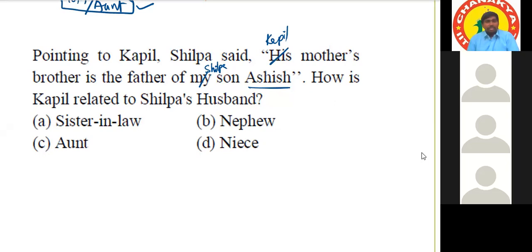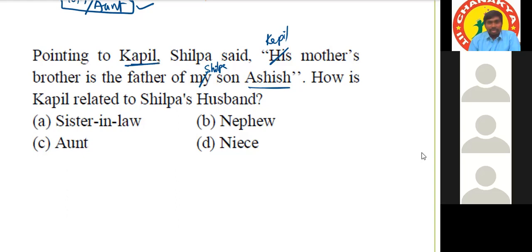Sir, there's no need to do all of these, right? We can directly click nephew because it is the only male option. Actually, with the name we cannot confirm the gender, but here we can confirm Kapil's gender because it is written his.